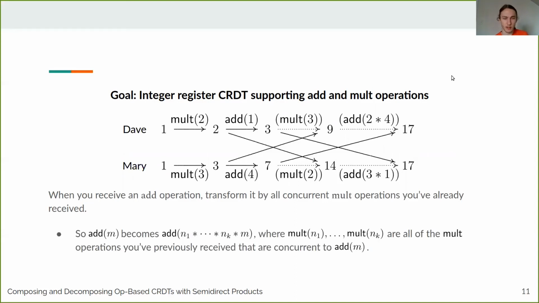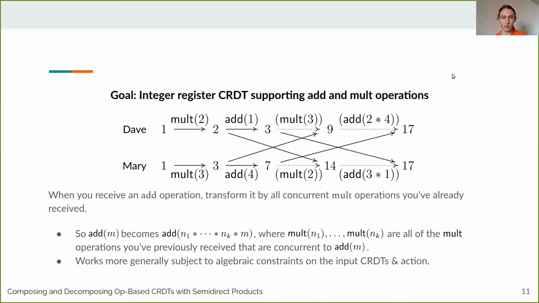Another way of stating this rule is that if you receive an add m message from another user, then you turn it into add of n1 times through nk times m, where mult n1 through mult nk are all the multiply operations that you've previously received that are concurrent to the one you just received. Okay? And this rule is the same general rule that we use in the full semi-direct product construction. Basically, you give some action which says if I receive one operation after a concurrent operation of another one, I'm going to act on it with this action. And this works in general subject to algebraic constraints on the input CRDT and on the action.